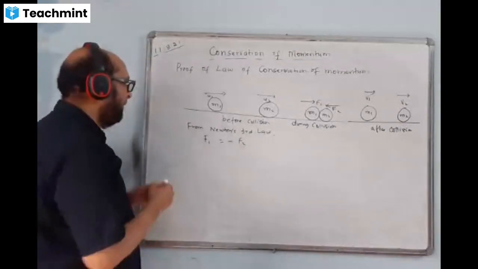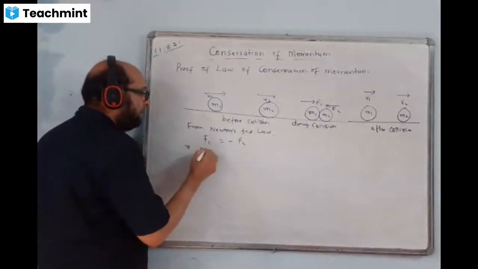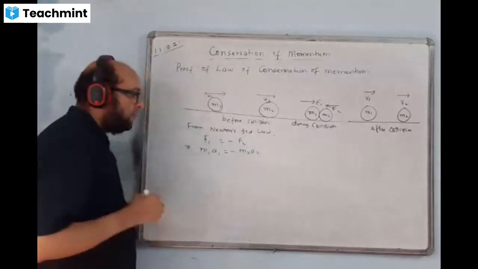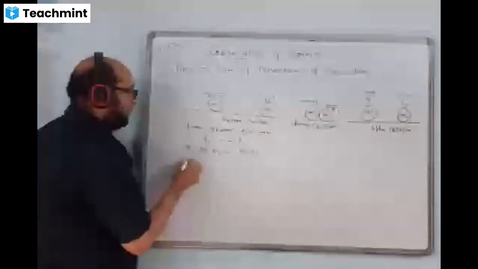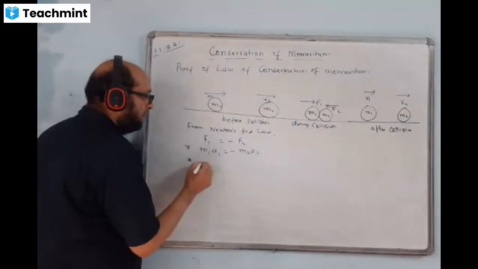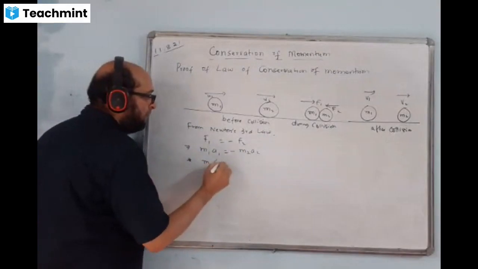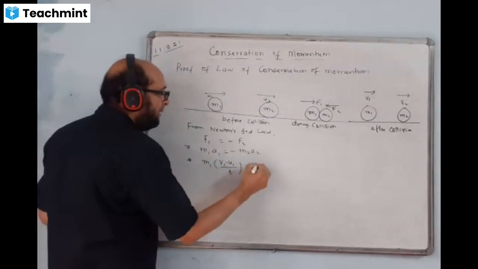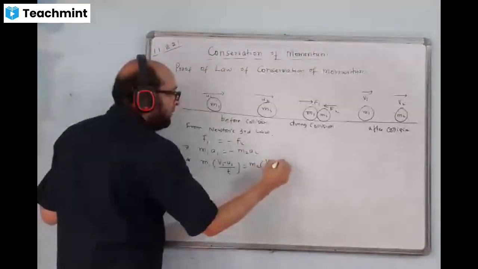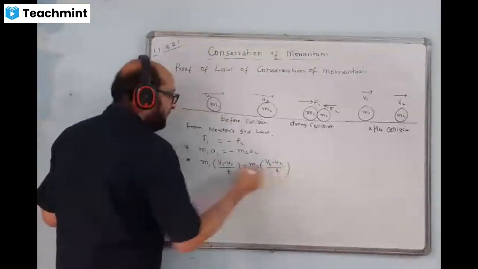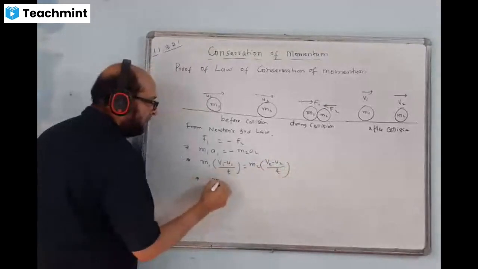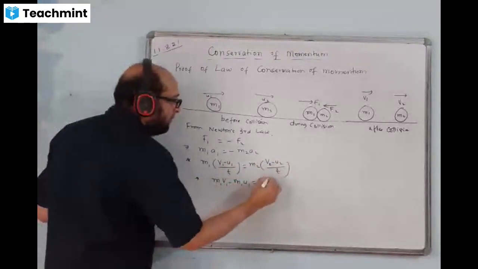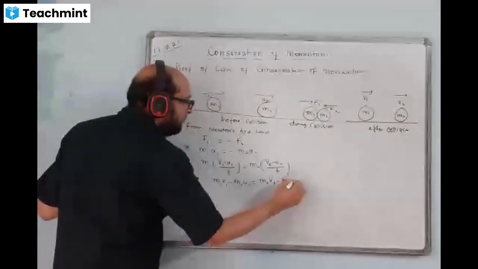F1, formula we will be writing here M1 A1. Here I write minus M2 A2. M1 A1, formula I write here V1 minus U1 by T. Here I write M2 V2 minus U2 by T. T and T cancel. Here you get M1 V1 minus M1 U1 is equal to minus M2 V2 minus M2 U2.